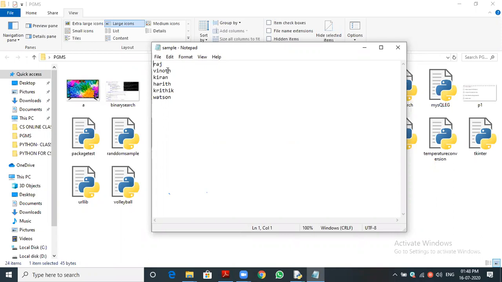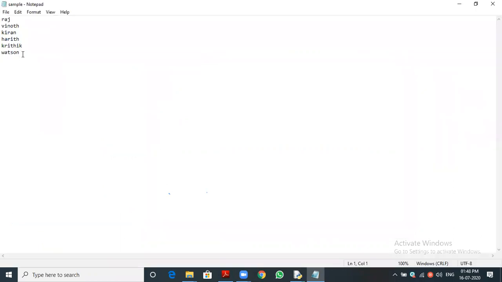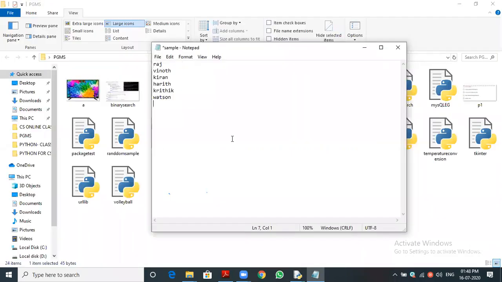Can you understand this now? I can edit here. Yes, you can edit it. You can add one more name also. Whatever you want you can do in the file, not an issue. If we had opened it in read mode, we couldn't edit it. It is a text file, a normal notepad file.